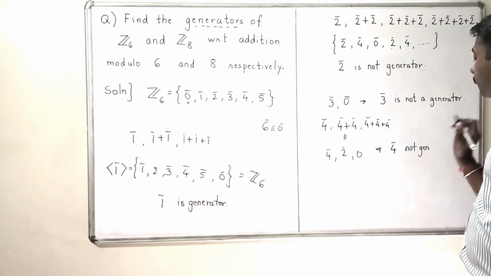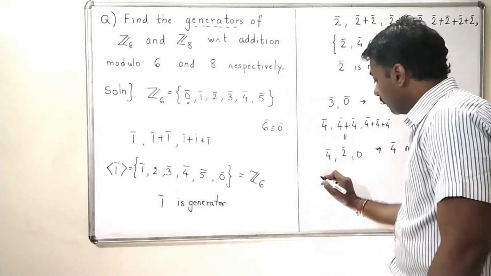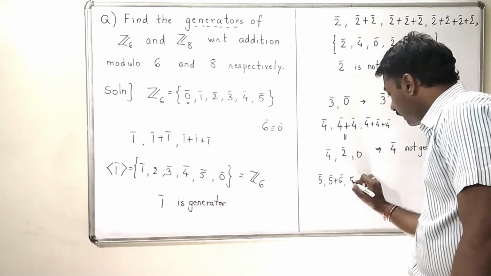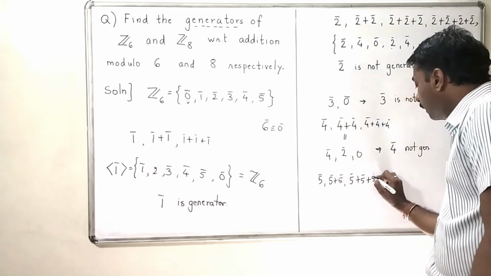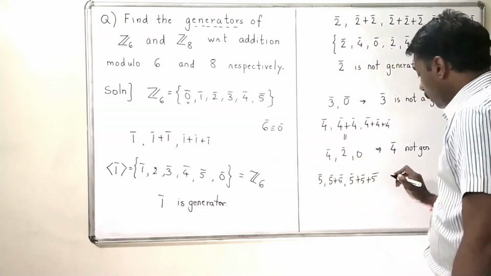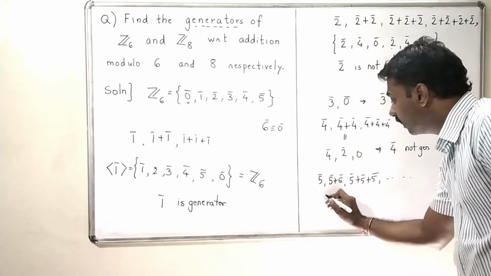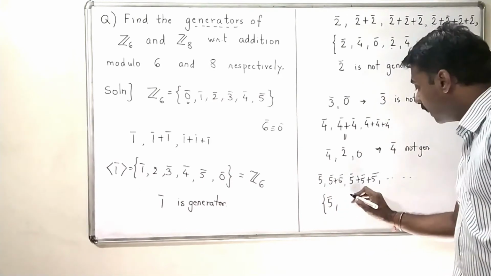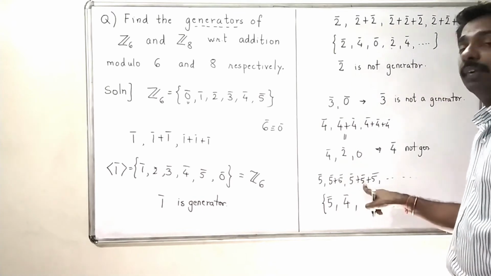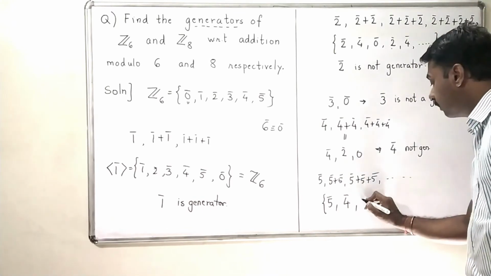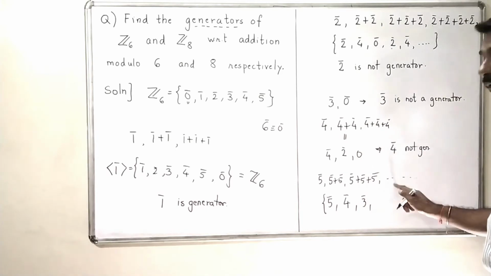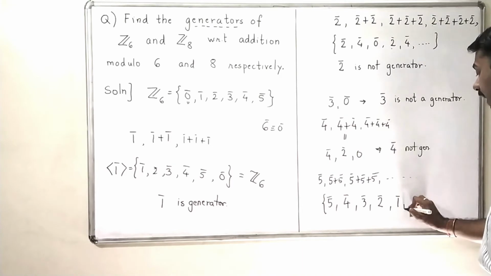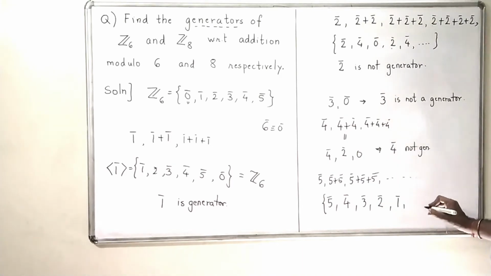Our last hope is 5 bar. If you check, 5 bar plus 5 bar is 10 bar, and 10 bar is 4 bar. Then 15 bar modulo 6 becomes 3 bar, 20 bar modulo 6 is 2 bar, 25 bar modulo 6 is 1 bar, and the last, 30 modulo 6, is 0 bar.